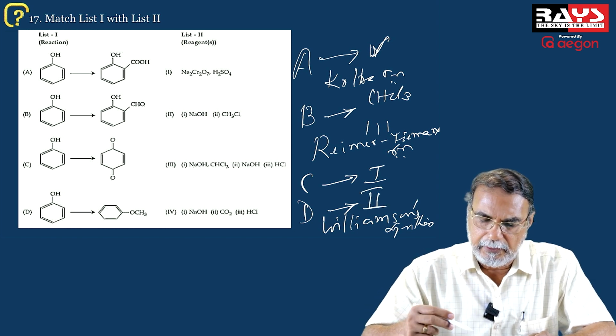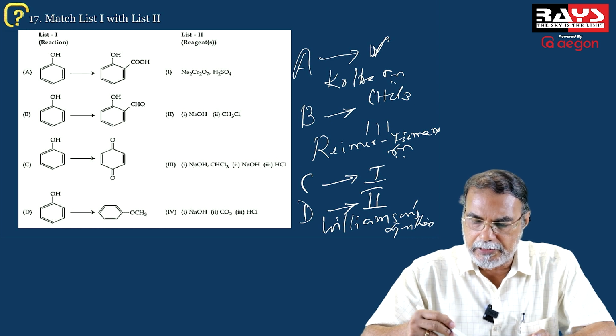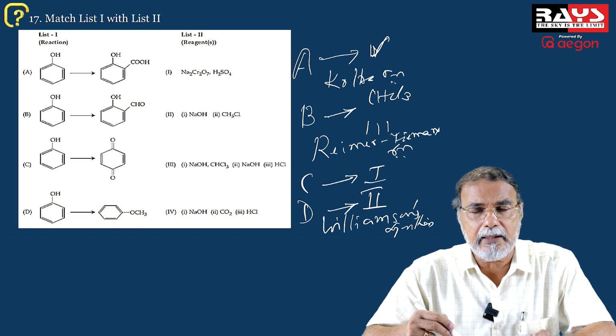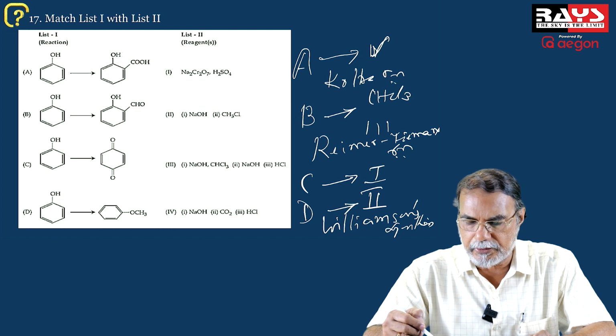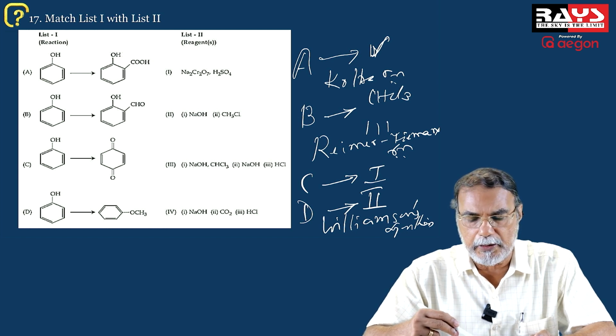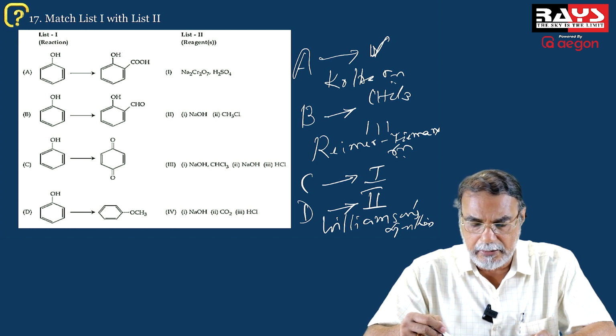So I repeat, A is the Kolbe reaction and the reagents are as given in 4. B is the conversion of phenol to salicylaldehyde. It is a Reimer-Tiemann reaction and the reagents are as given in 3. And the third is the conversion of phenol to parabenzoquinone, the oxidizing agent sodium dichromate. So the reagent is 1.